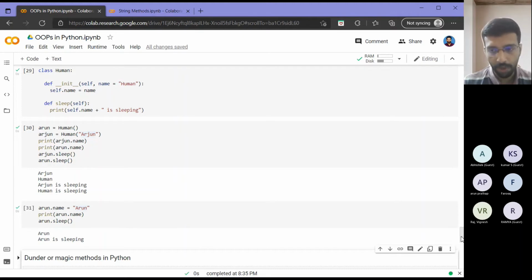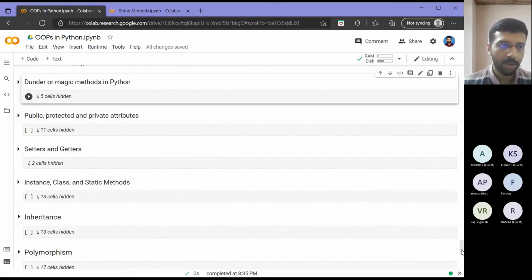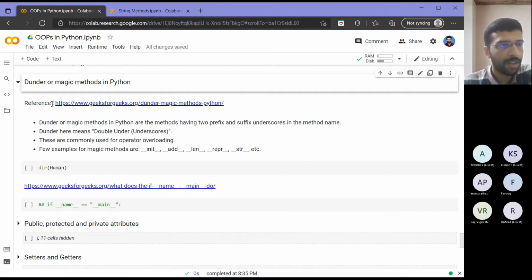So now I will go into more details for the double underscore method that we saw. So basically there is a term. This is not a dictionary word. This stands for double underscore. If you see some Python tutorials, you will see it as dunder variables. So that is what they commonly call it. It is basically double underscore before and after the function name. In some places you will also see the references magic methods. So these are methods having two prefix and suffix underscores. And these are commonly used for operator overloading, and similar to init, you have n number of other functions which operate similar to this.